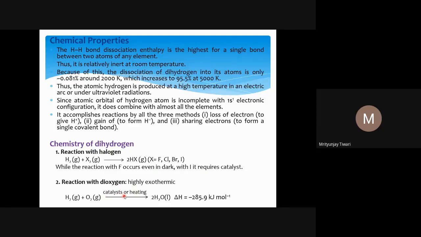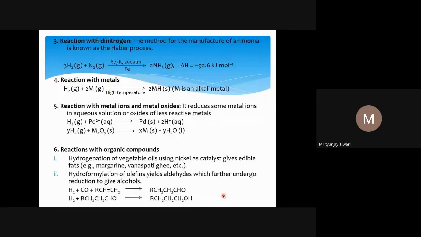If this reaction was so facile, if it was not associated with any barrier, we would not have any existence of free hydrogen on the earth, even in trace amounts, because oxygen is abundant in the atmosphere, so all the hydrogen would be converted to water. But since this reaction is associated with certain barriers, we do see the existence of free hydrogen gas on the earth. This reaction is exothermic by minus 285.9 kilojoule per mole.